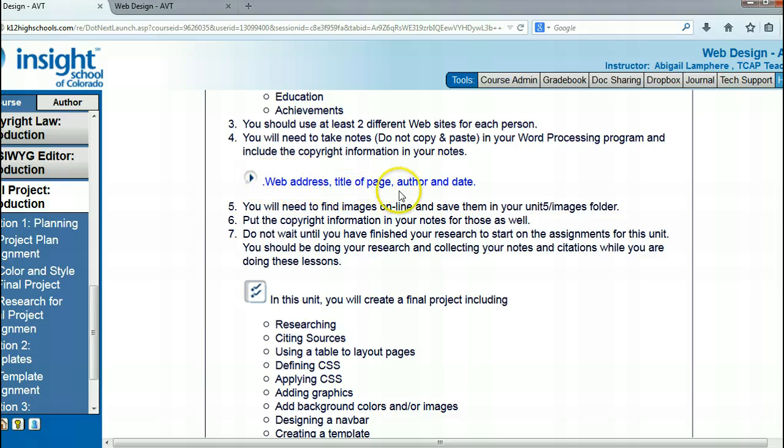Web address, title of page, author, and date. I'm not really sure what that's supposed to represent.